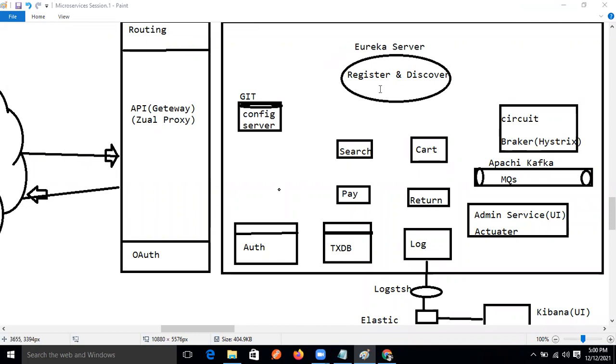So guys, whenever you are booking any food, after booking, in your phone you are getting messages every time, right? Your parcel is booked, your parcel is dispatched, your parcel is reaching your current location.